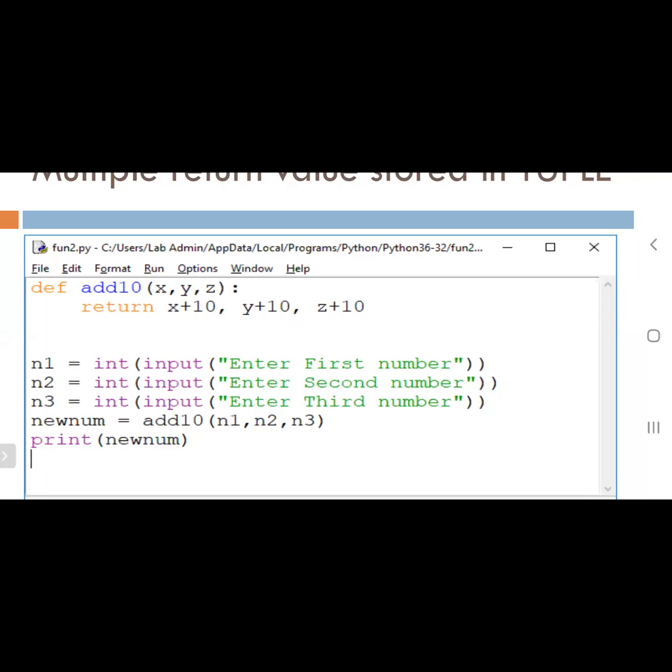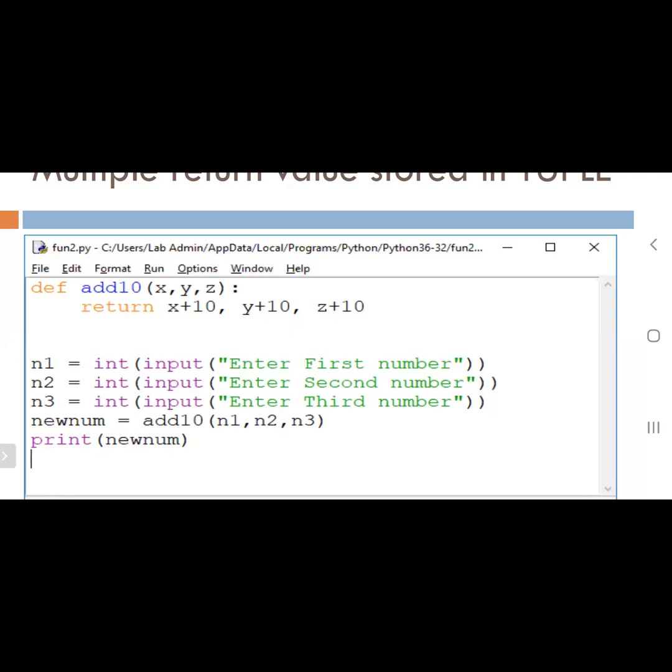Okay. So in this program, 3 variables get the input from the user. Here new num is a single variable ready to receive what? New num is a variable we declared: new num equals add10 of n1, n2, n3. What will the new num variable receive? This is the question. Can anybody answer? Sir, it will receive a tuple containing the 3 elements.